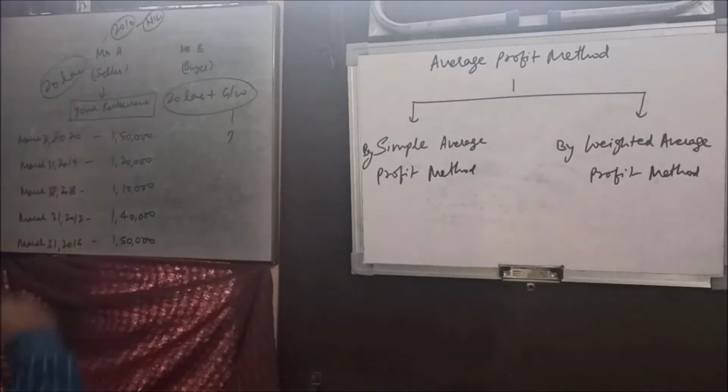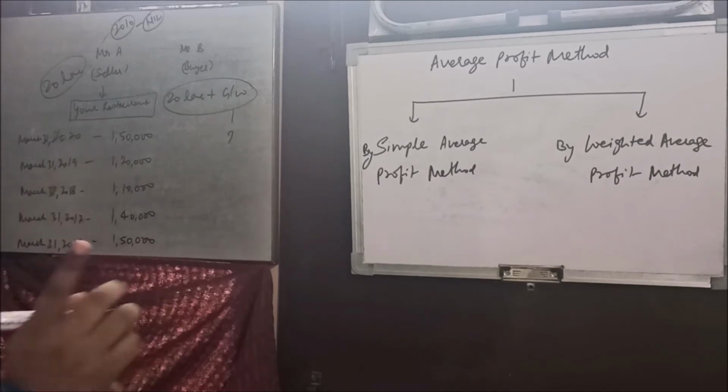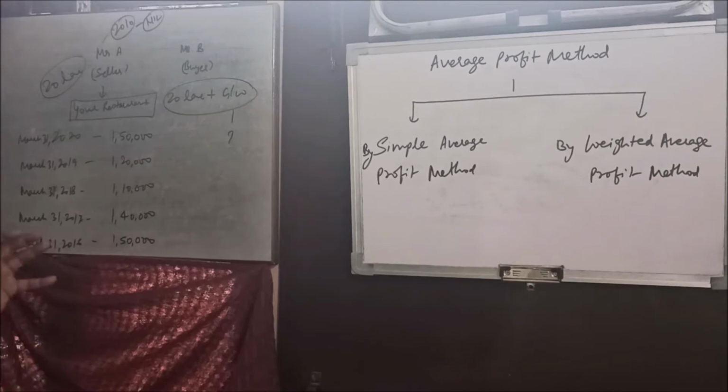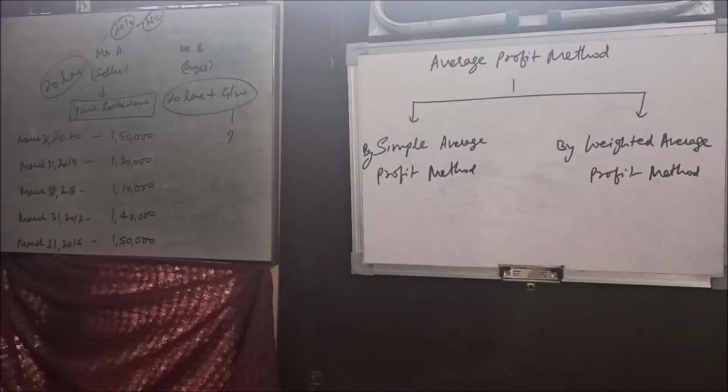Now B thinks that, okay fine, Mr. A has put his efforts, he has brought the organization up to this level, that on an average it is giving 1,20,000 amount. On an average we are talking about, we need to calculate the average. But for how long is this going to work? The estimation has to be agreed between these two as well.